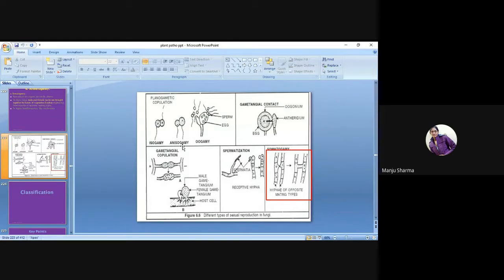After that, gametangial copulation will be there. In copulation, firstly they are just attached to each other. After attachment, there is a formation of a ring and ultimately spermatization.